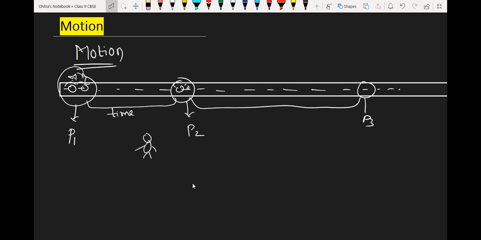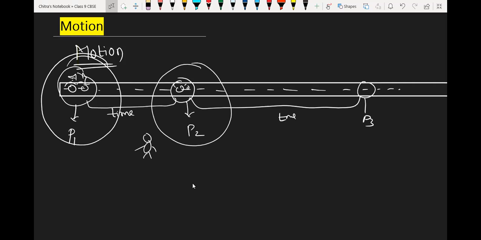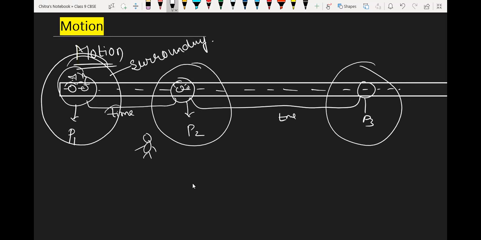When it is in the first position, its surrounding is that one. This is the surrounding. Next surrounding is this, and another surrounding is this. So every time the surrounding of an object changes, is it or not? Yes, sir. The surrounding changes when time passes.